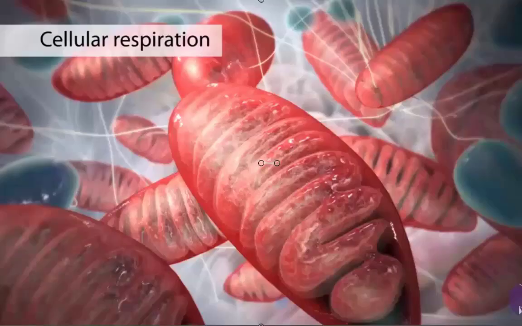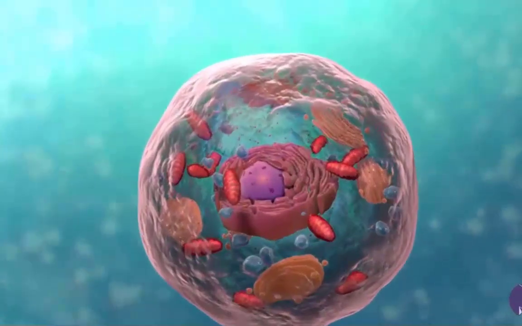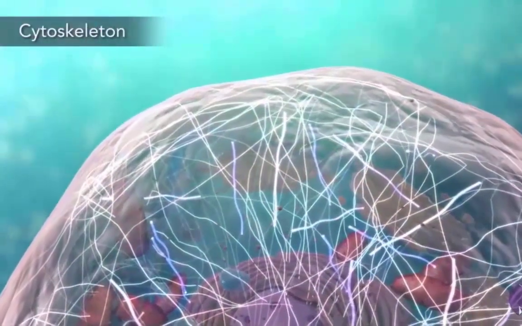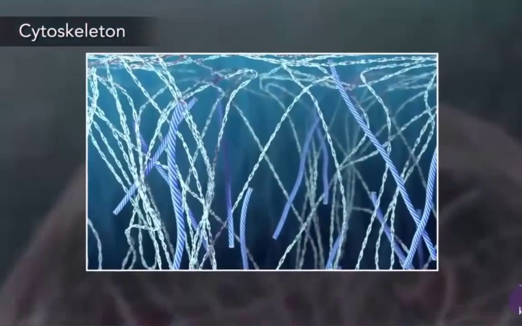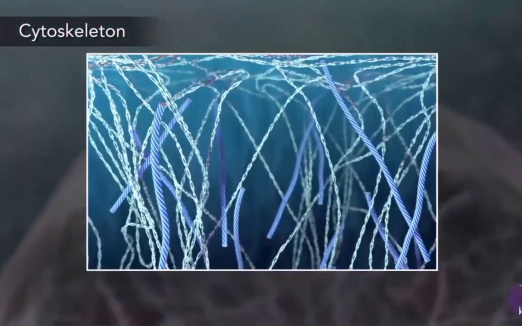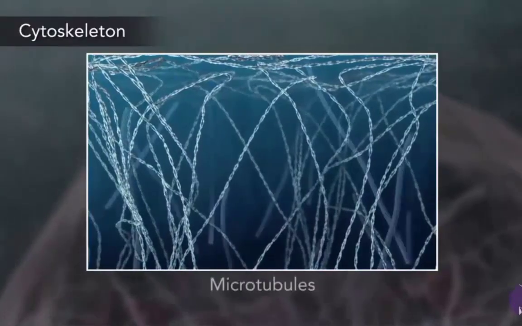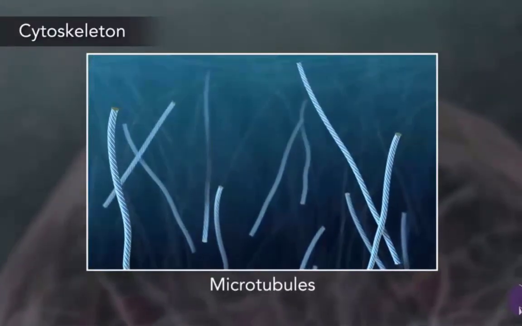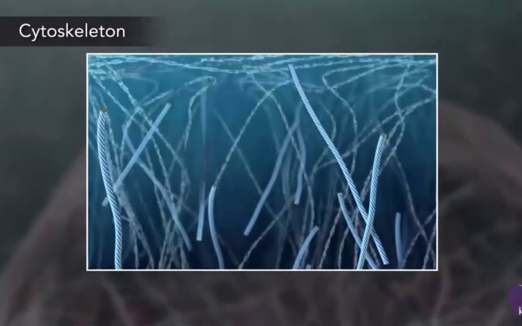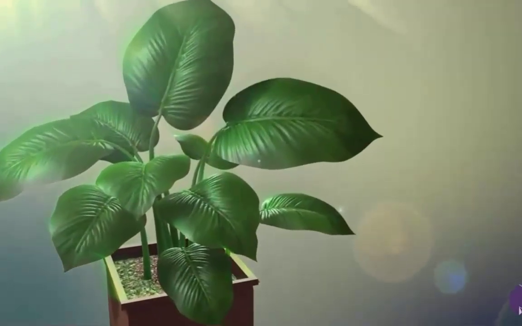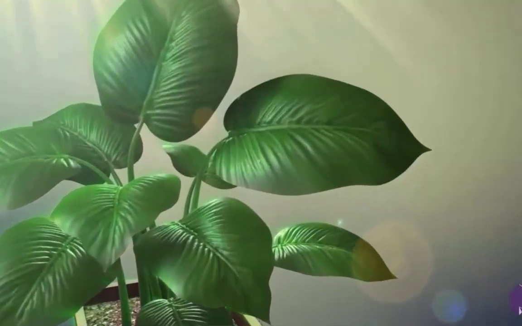To maintain the cell structures, inside the cell there is another set of proteins, the so-called cytoskeleton. In the cytoskeleton, there are microfilaments and also microtubules and other proteins. Using these cytoskeleton structures, we can form our body shape and cell shape. Different life forms have different shapes and different types of cells.